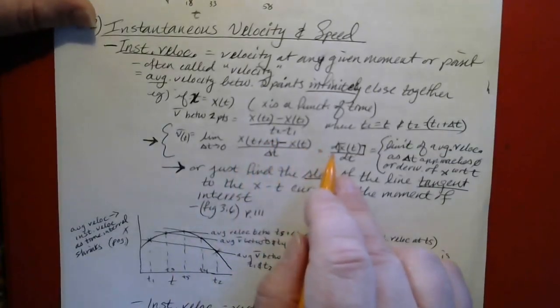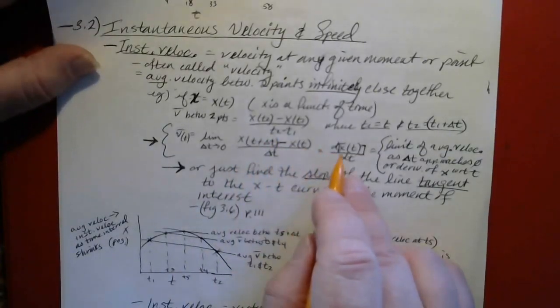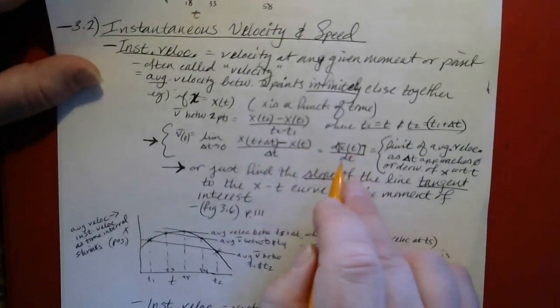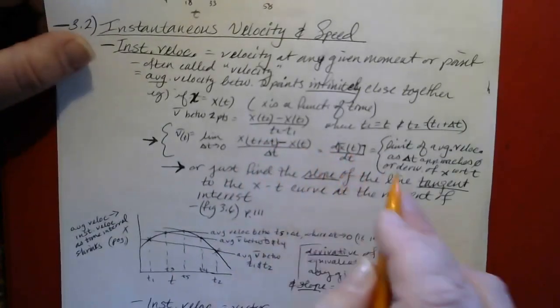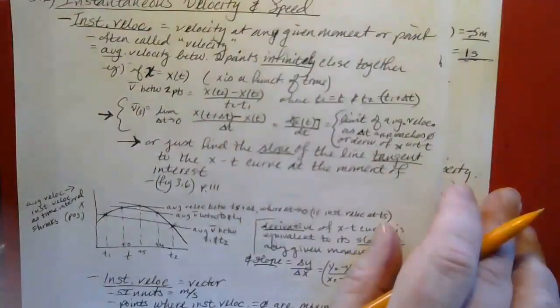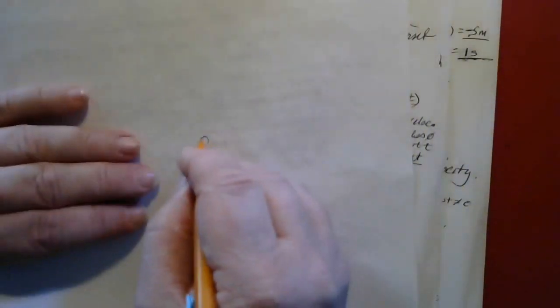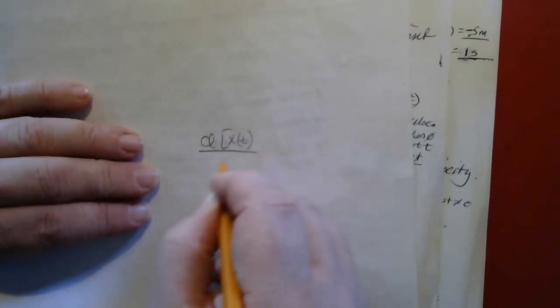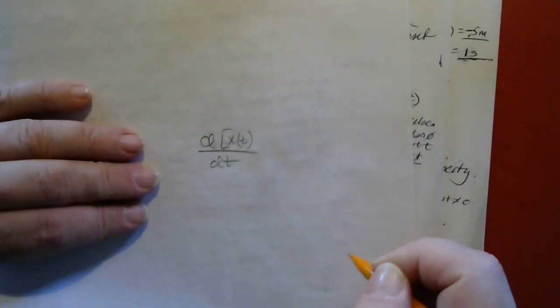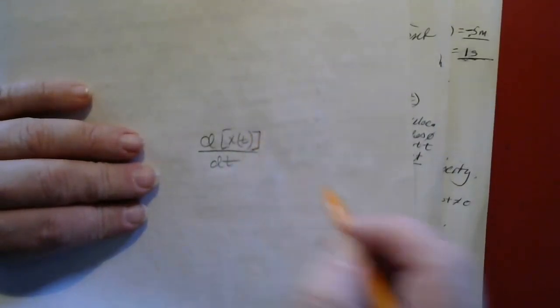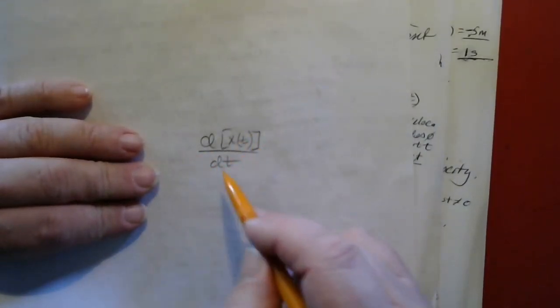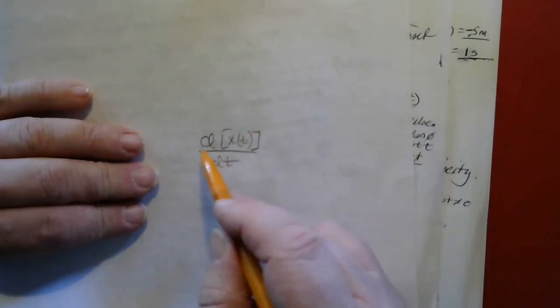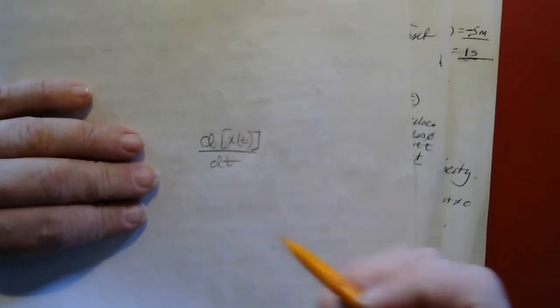Or in other words, the derivative of x as a function of t with respect to time. This didn't come out so well, so I'll write that again. Oops, close the print. So that's what that means. Derivative of x as a function of time with respect to time.